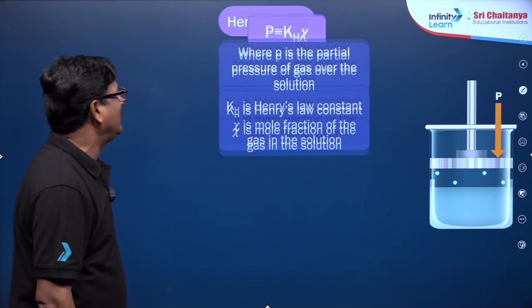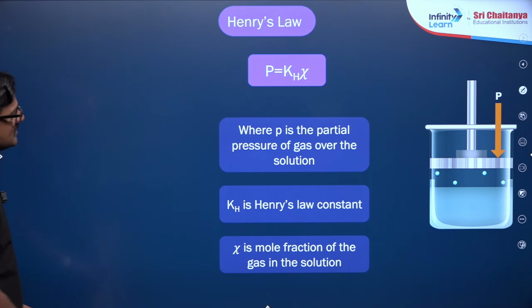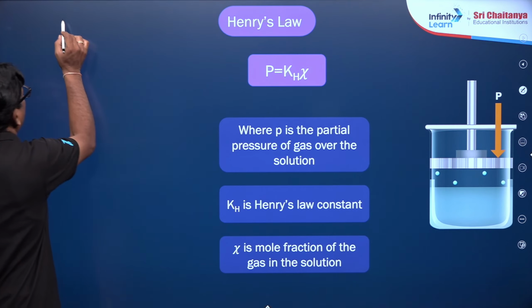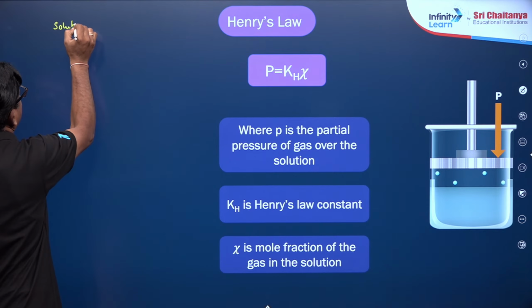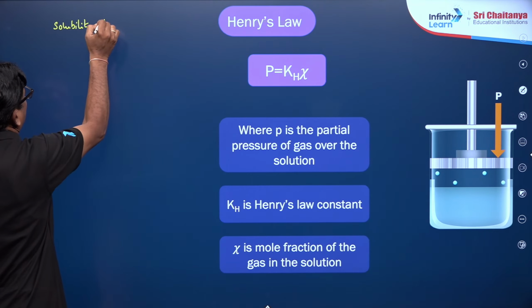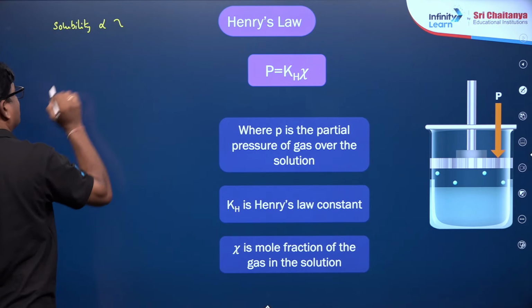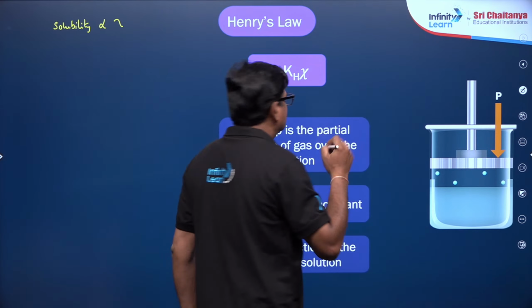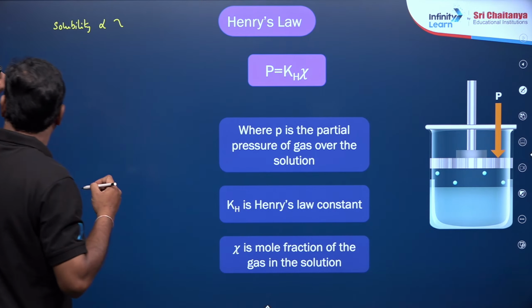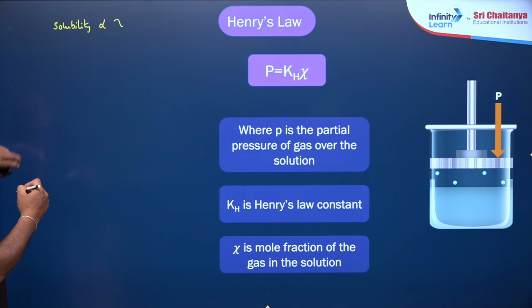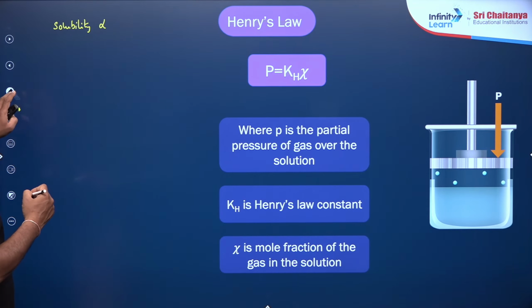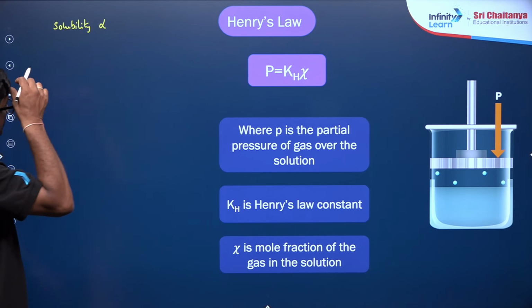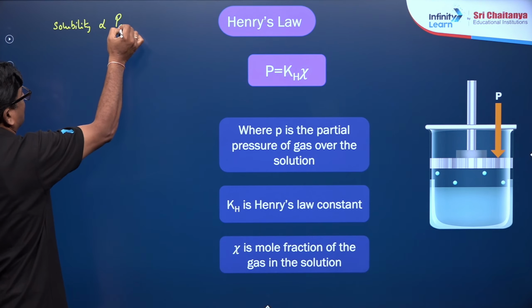Fine, moving ahead. So Henry's law says, we know that solubility is directly proportional to the pressure of the gas.